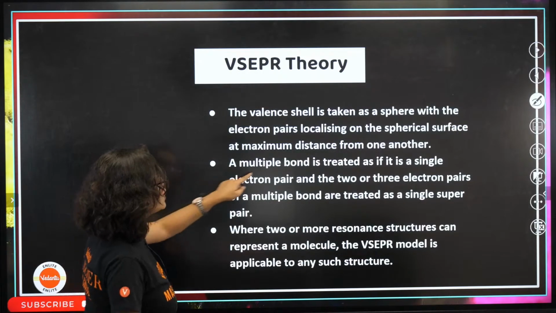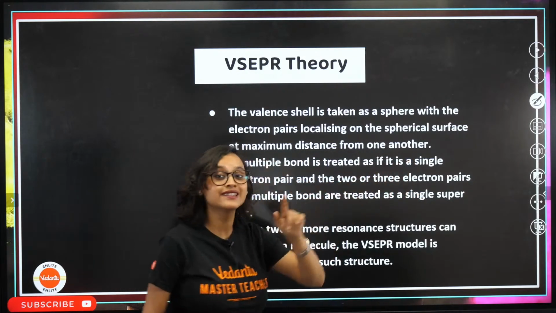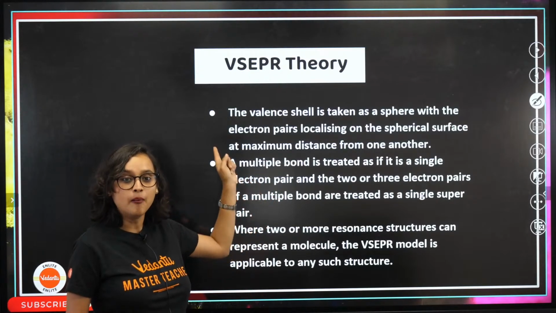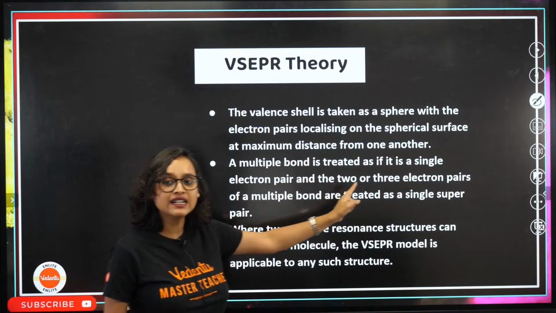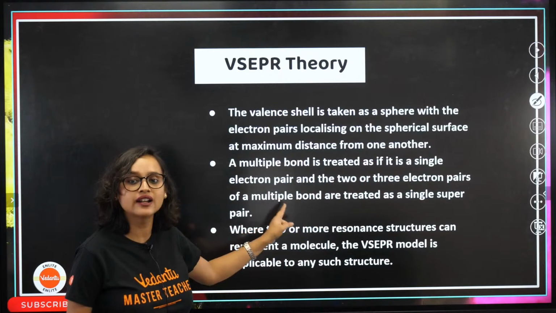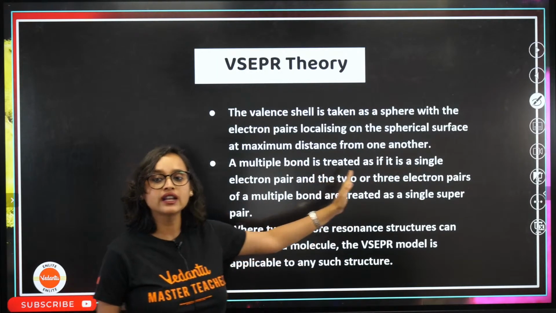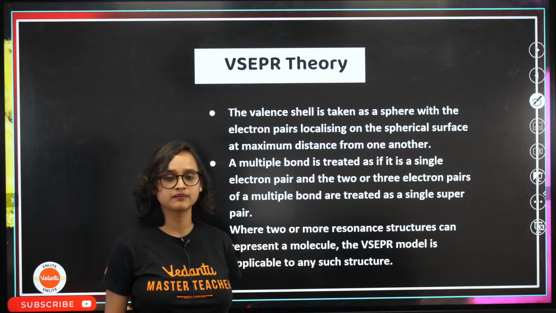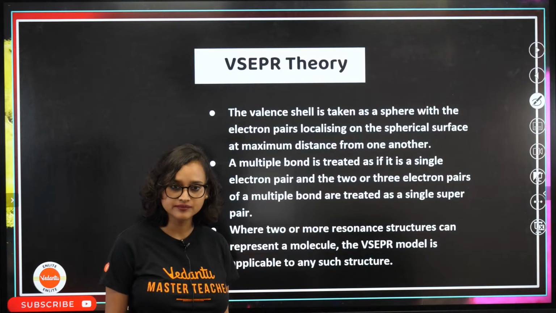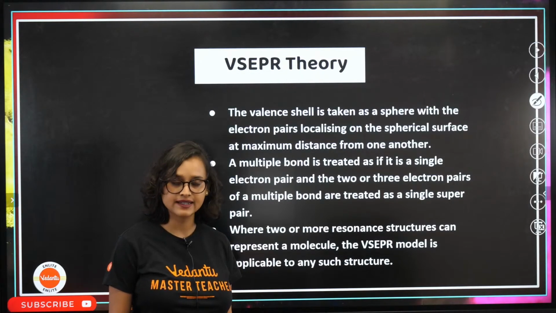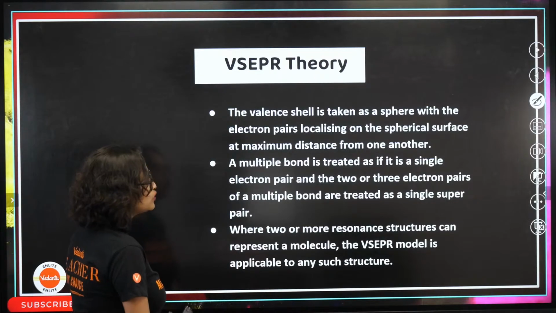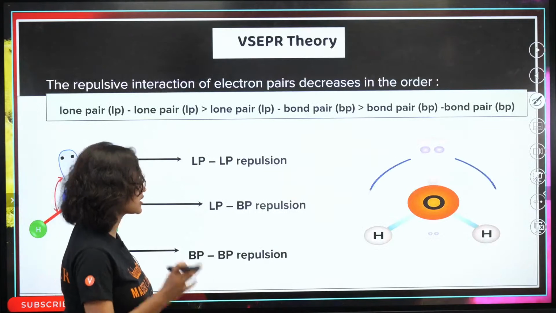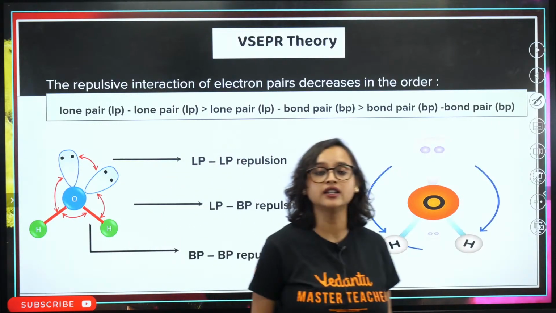Now, a multiple bond is treated as if it is a single bond. This is the catch. A multiple bond is treated as if it is a single electron pair, and the 2 or 3 electron pairs of a multiple bond are treated as a single super pair. Where 2 or more resonance structures can represent a molecule, the VSEPR model is applicable to any such structure.